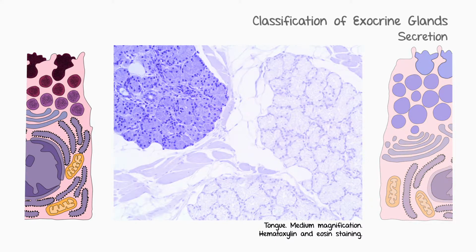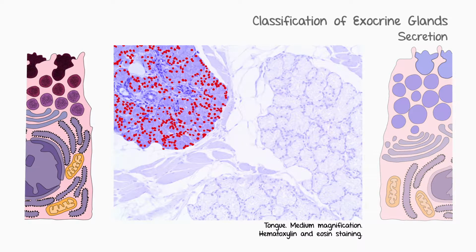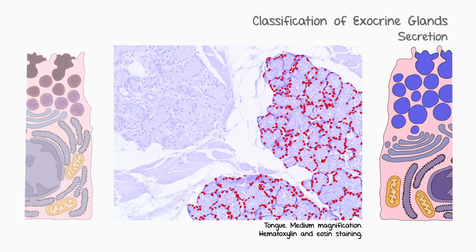While the protein-producing glands stain intensely, the glycoprotein-producing ones stain weakly. The nucleus of each serous cell is rounded and is found in the basal third of the cytoplasm. Yet, the nucleus of each mucous cell is flattened against the base of each cell.